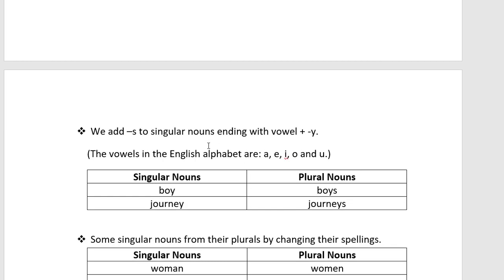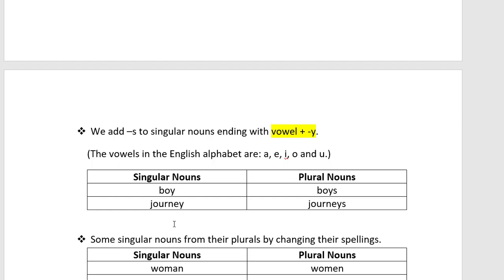So what happens if there is a vowel plus Y? The previous case was consonant plus Y. Now if there is a vowel and Y, we add only S at the end. You see, two examples are given: boy and journey. In boy, before the Y there is an O, which is a vowel, and in journey, before the Y there is an E, which is also a vowel.